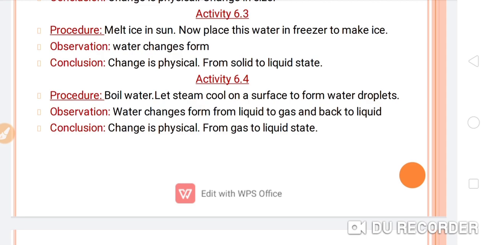This is reversible, and if a process is reversible, it is a physical change. Conclusion: the change is physical, from gas to liquid. Only the state has changed, not its constituents, and no new substance formed during this process. So this is a physical change.